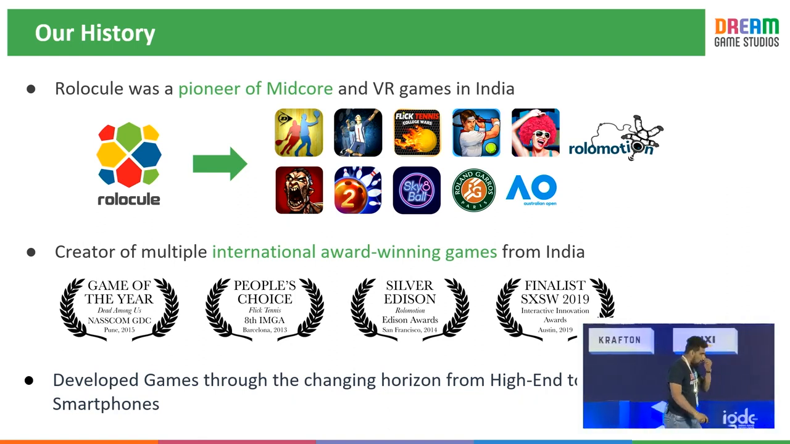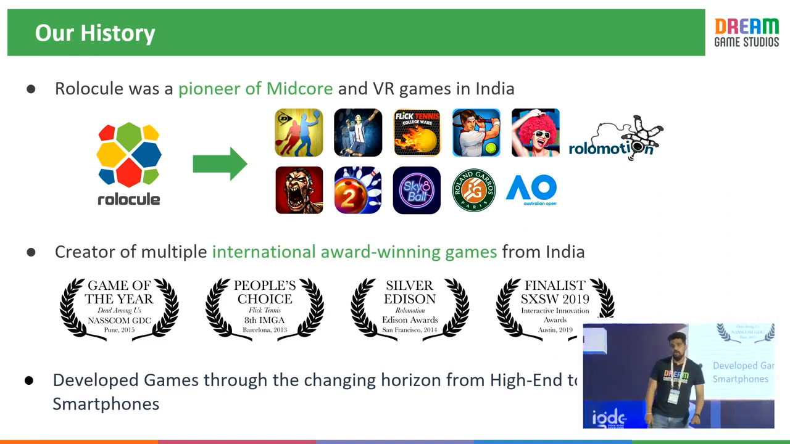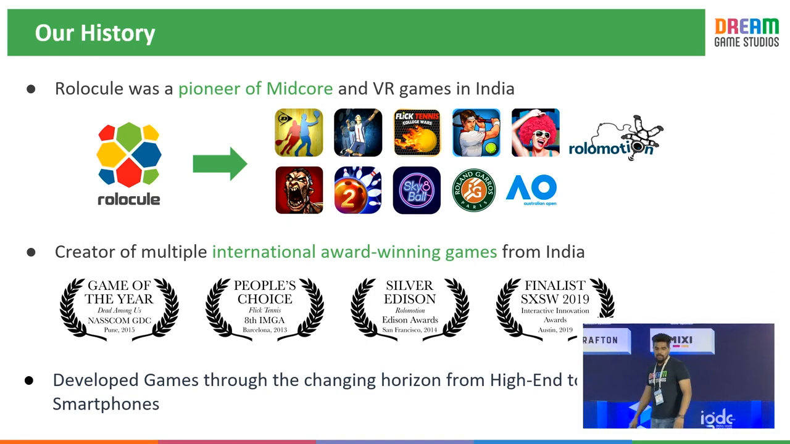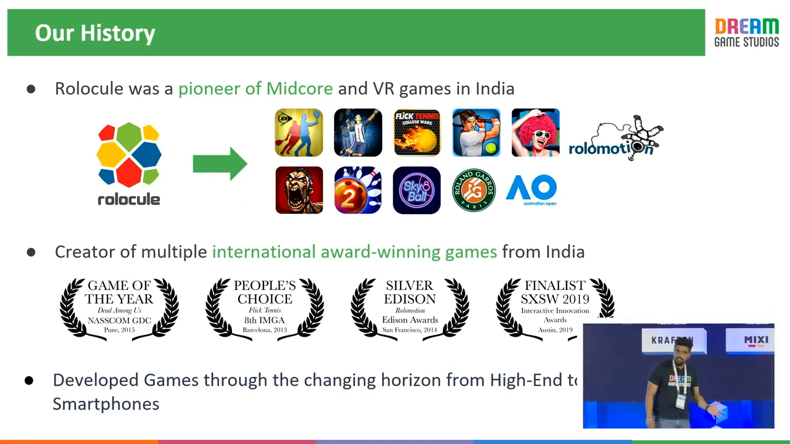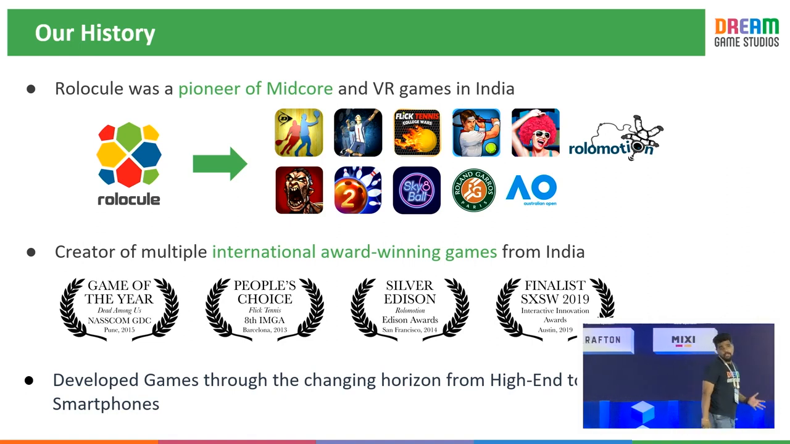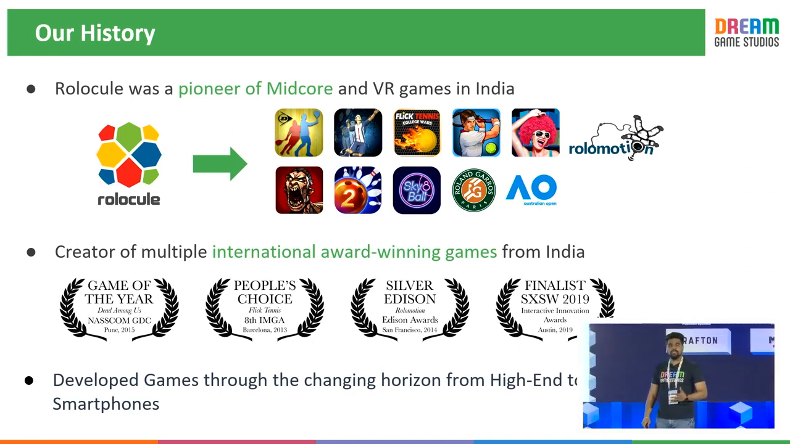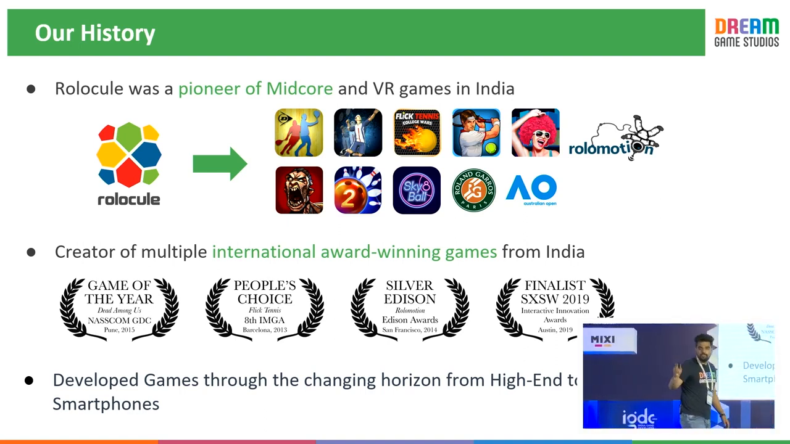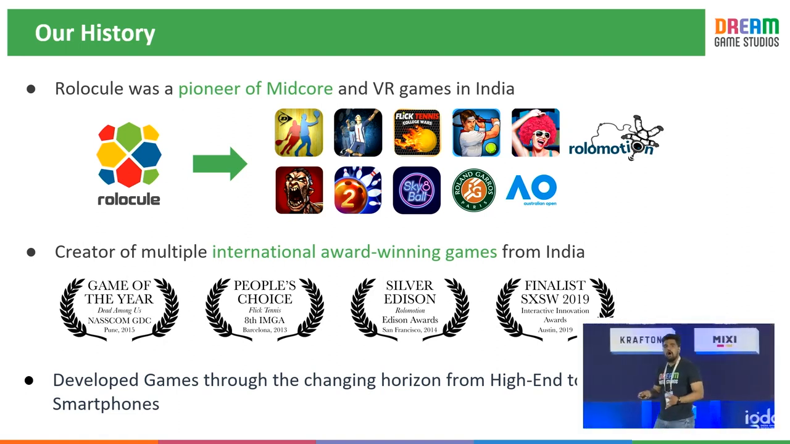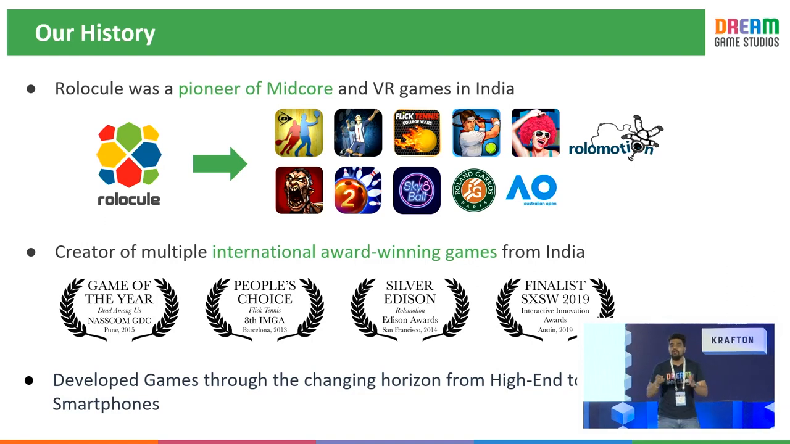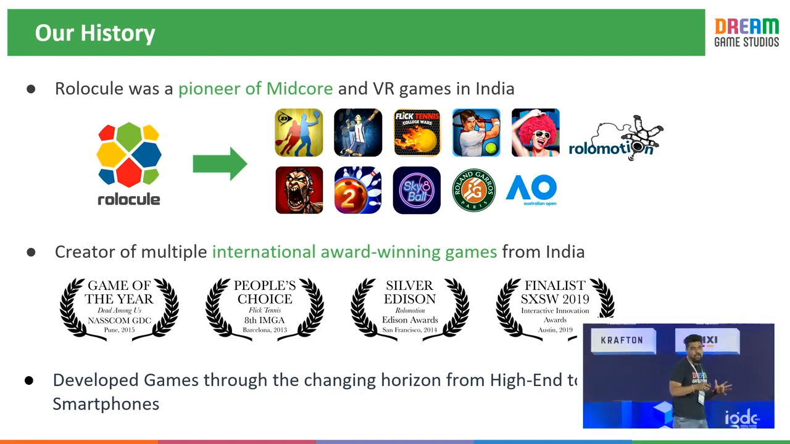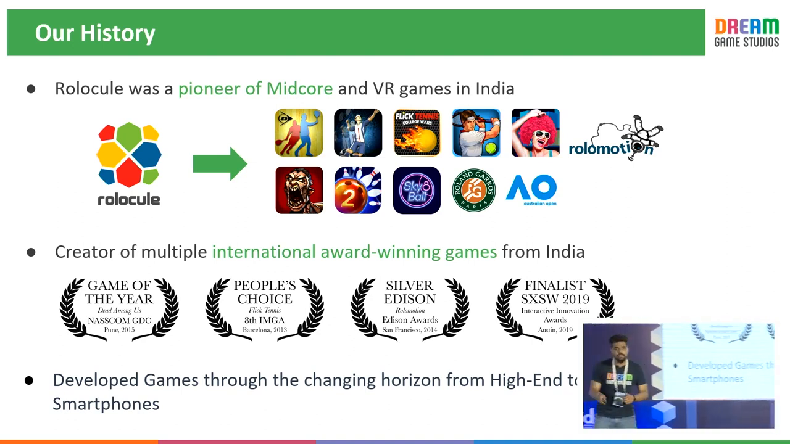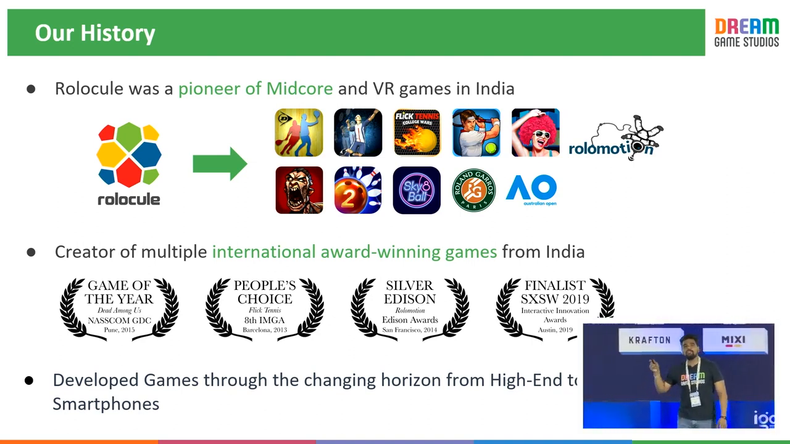We won the NASSCOM GDC award in 2015 for our game Dead Among Us. All these games are mobile games. We won the People's Choice Award for our sports game Flick Tennis. We won the Silver Edition Award for our tech Rollo Motion. We were the finalist at South by Southwest in 2019 for the Interactive Innovation Awards. If you see all these games, right from sports to adventure to action, we came through a changing horizon of high-end devices and low-end smartphone devices. What is a low-end smartphone device right now was a high-end smartphone device 3 to 4 years back.